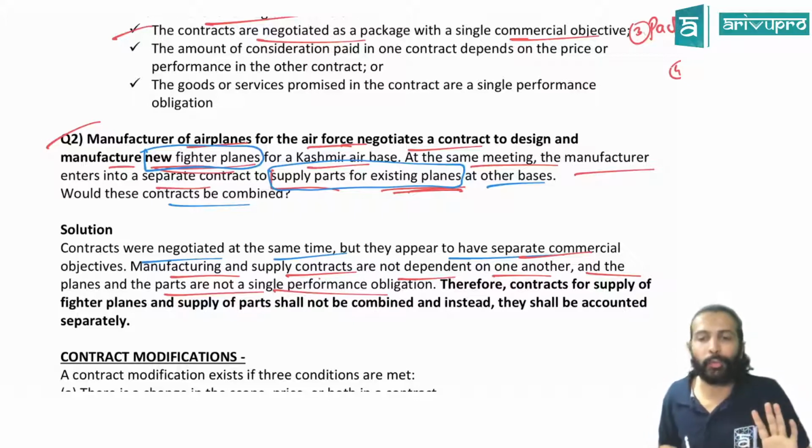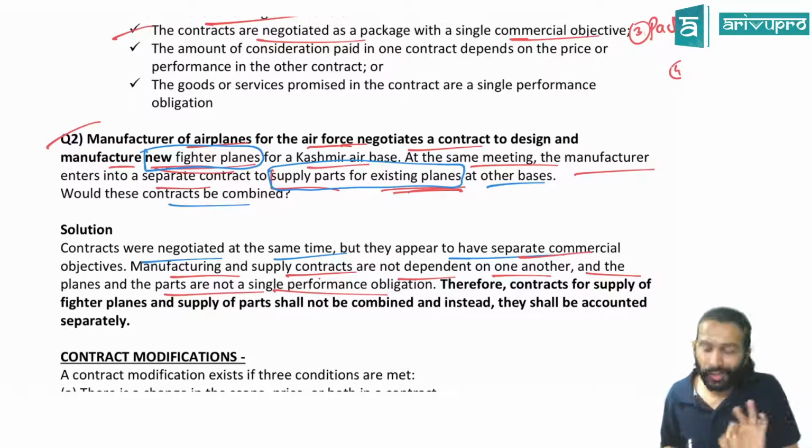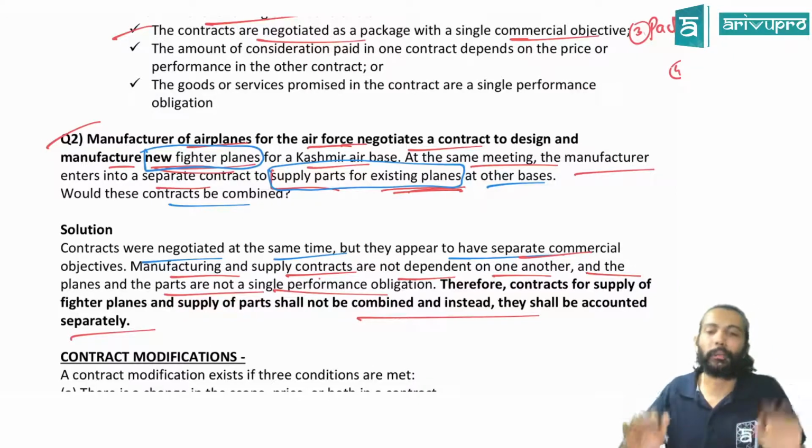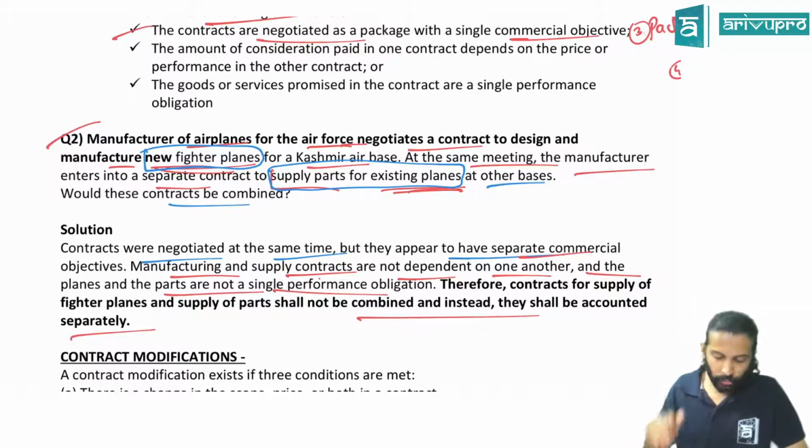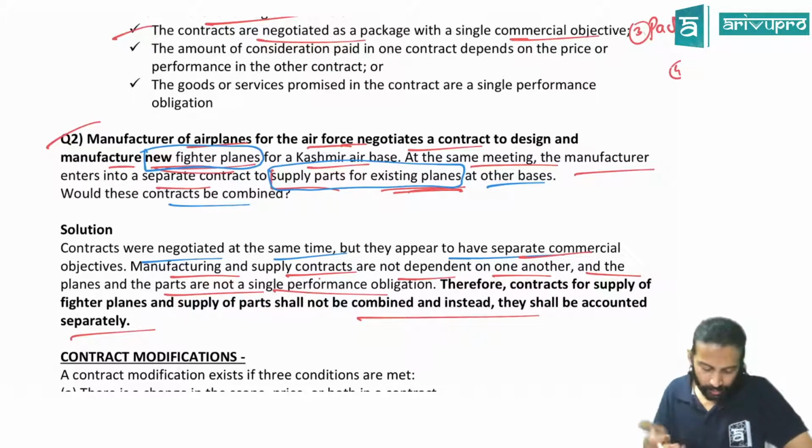Here, it is not a single performance obligation. Hence, you can't combine them. Instead, they should be accounted separately. How the accounting works, don't bother. Once we go for step number 5, you will clearly understand. Actually, when you hit step number 4 only, more or less you will get to know how the accounting runs.